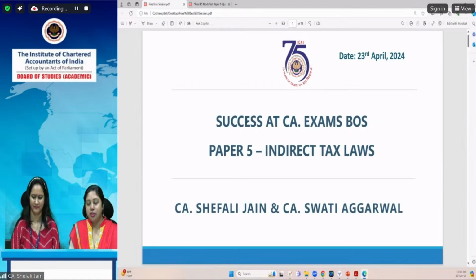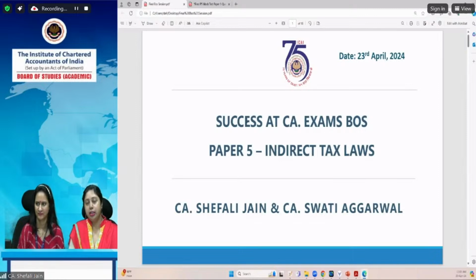In today's session, we'll be taking you through the strategy for revising your syllabus and entire course before the examination, how you can present your answers in a proper manner during the examination, as well as how you can score well in the paper by managing your time properly and judiciously in the examination.